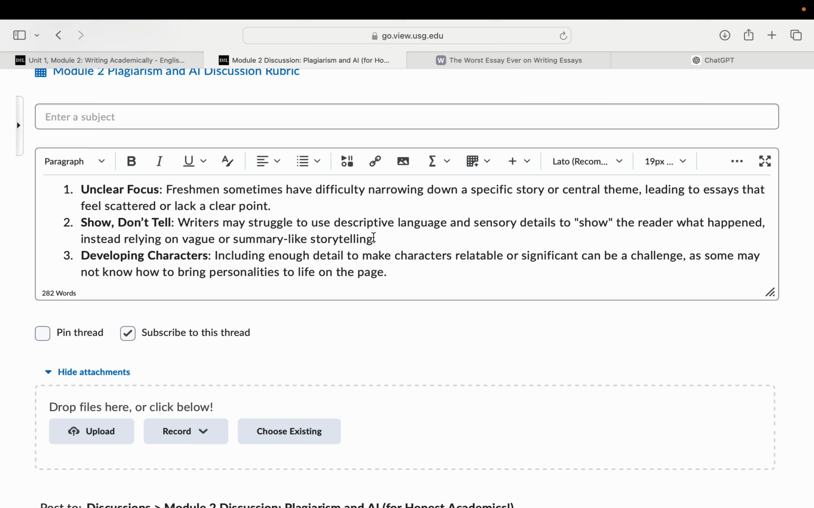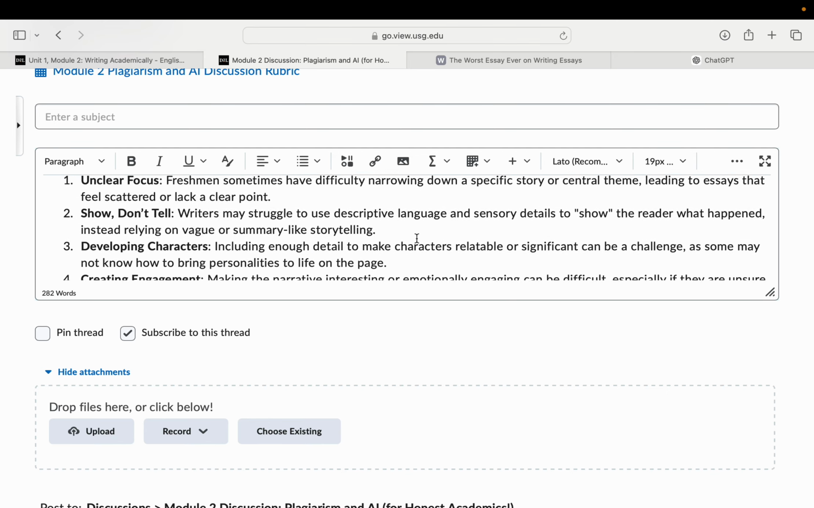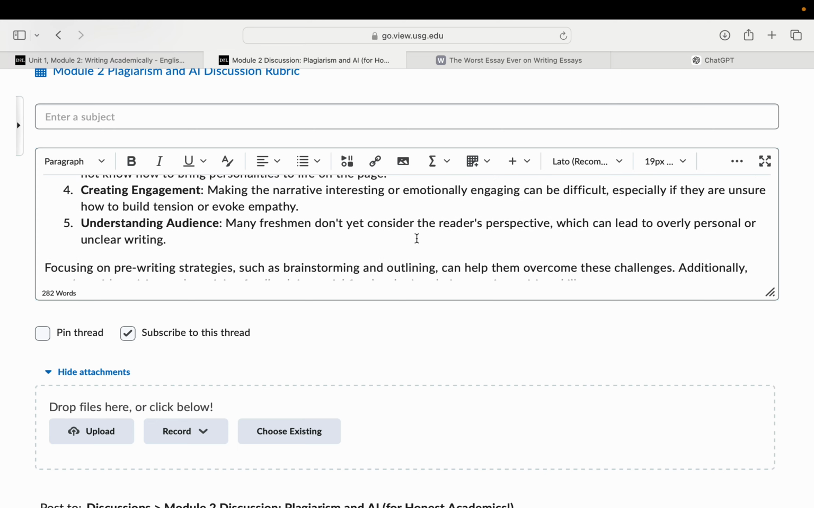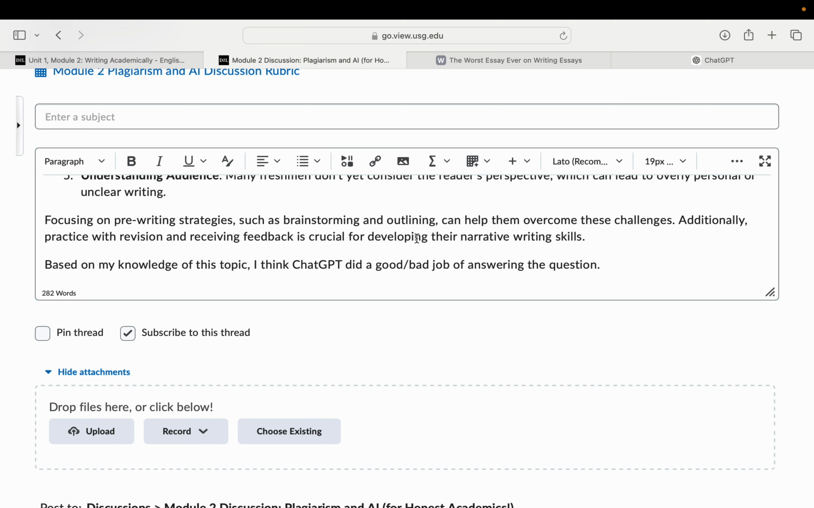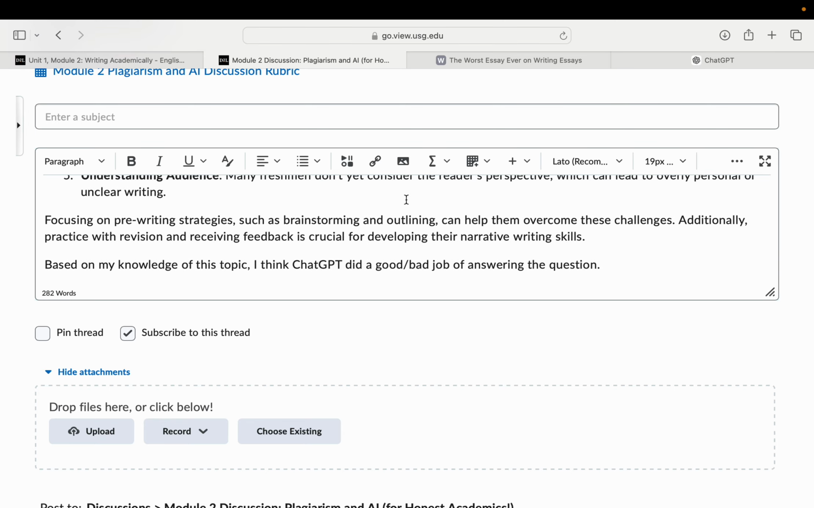That is a problem that a lot of students have. What it doesn't say is that a lot of students struggle to come up with a theme for their essay. They just tell a story, but it doesn't have a bigger point. So it did a pretty good job. It wasn't a perfect answer, but it was an okay answer. And you write out your version of that right down here below the ChatGPT response.